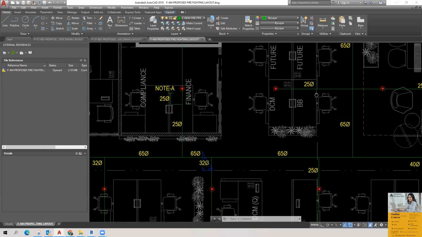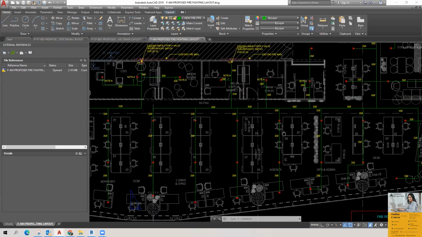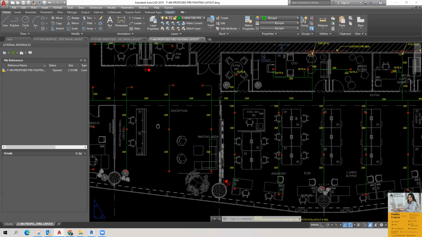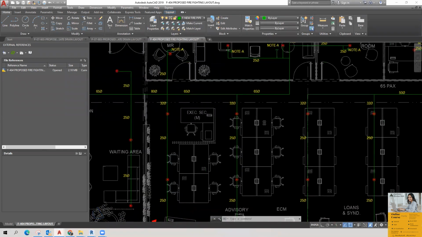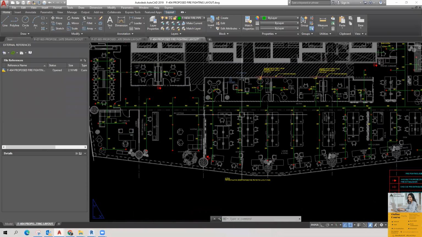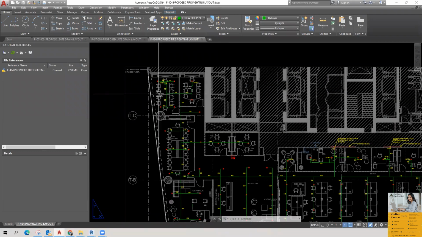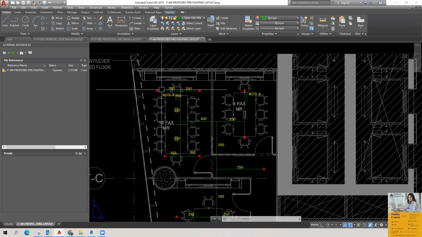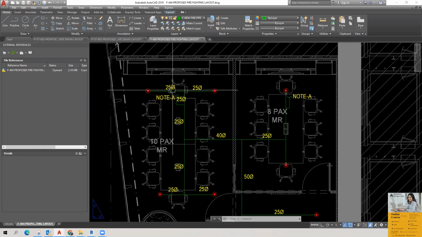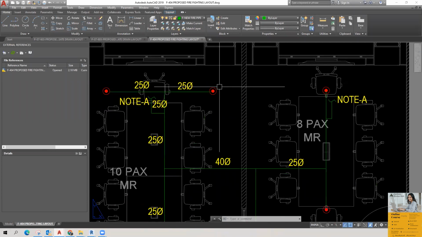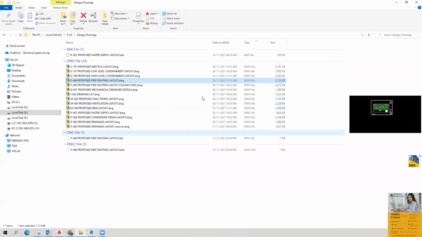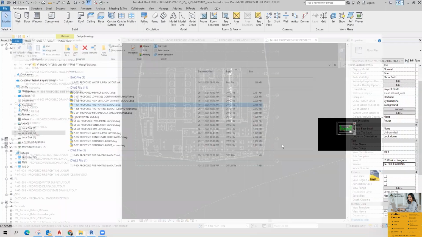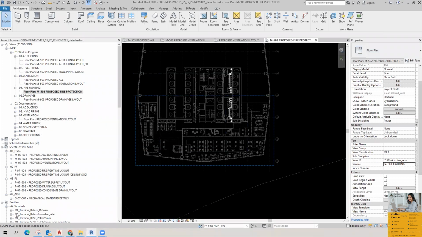Hope you know about the detailing of how to connect the pendant sprinklers, right? Okay, we'll try it as per the standard. First we'll create the pipe routing preferences, pipe routing setup, and we will place the sprinklers as per the design drawing or as per the RCP. If you have the proper RCP, you can directly link the RCP file inside this view. Actually, I have an RCP file.